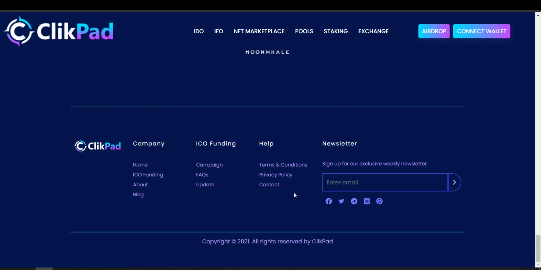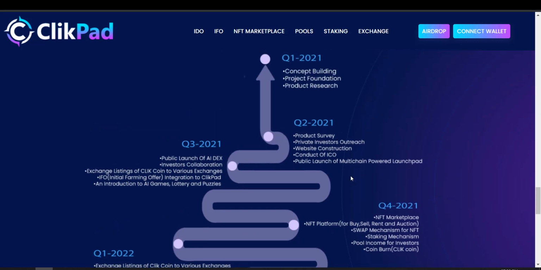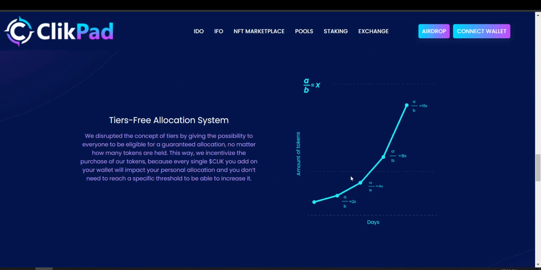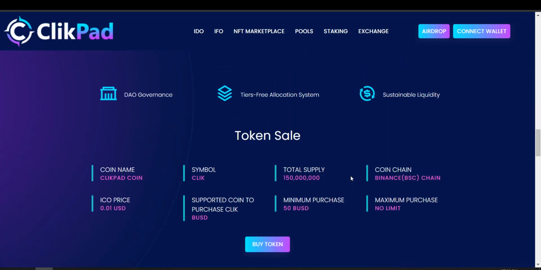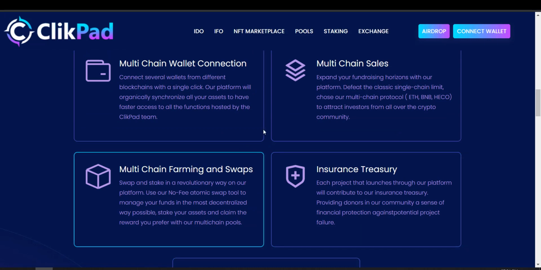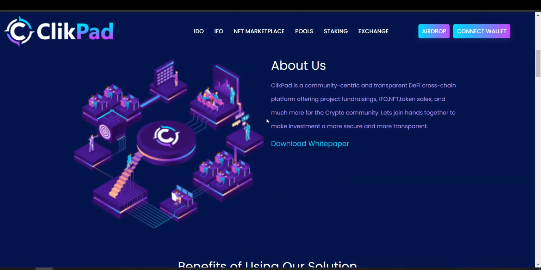And according to me, ClickPad Launchpad is going to have a better future because they have brought a really cool solution for the Launchpad by offering multi-chain. So this is a cool thing that you can participate from any blockchains that you want, and there are no limitations for you to participate in the IDO. You have to just fill the whitelisting form and you are good to go if you are getting allocated.